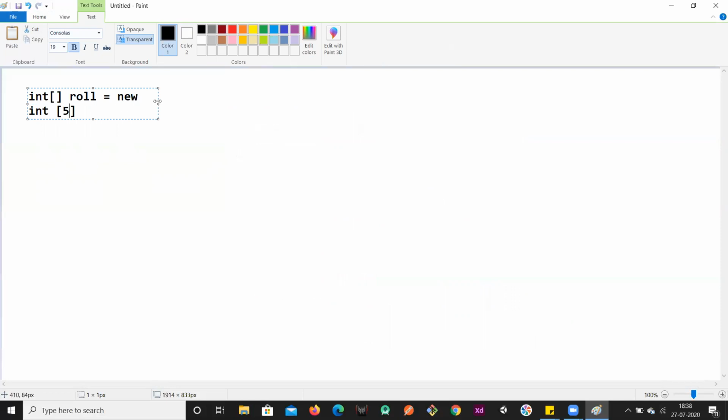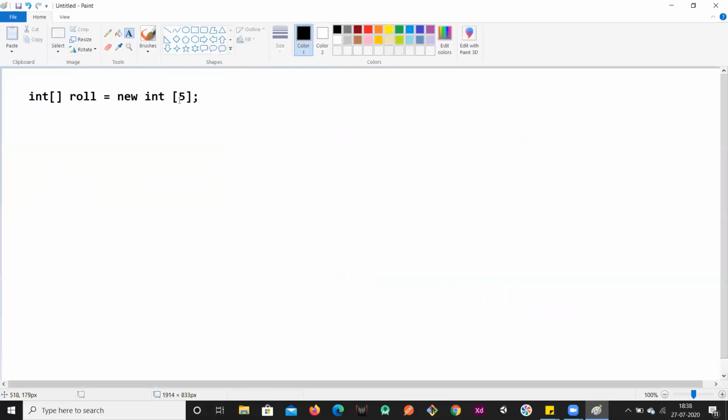I have given 5 as my size of an array. So now internally 5 memory locations will be created something like this. In this way, 5 memory locations will be created internally, right?